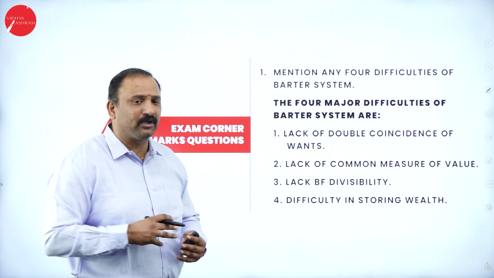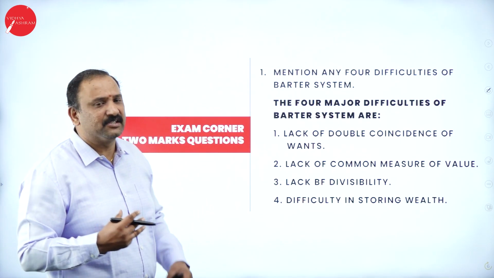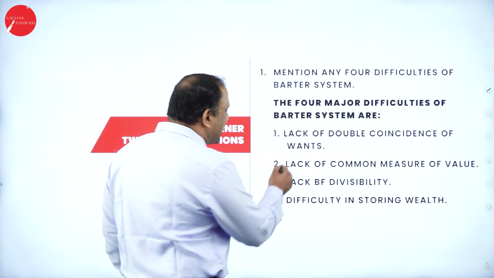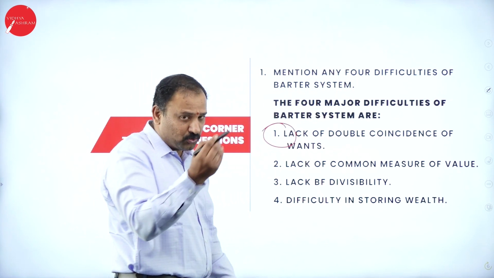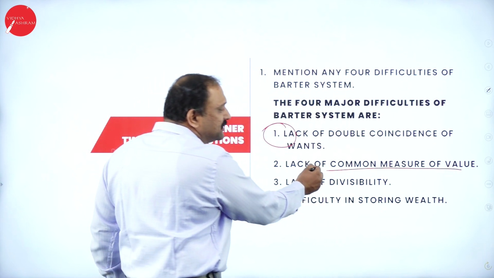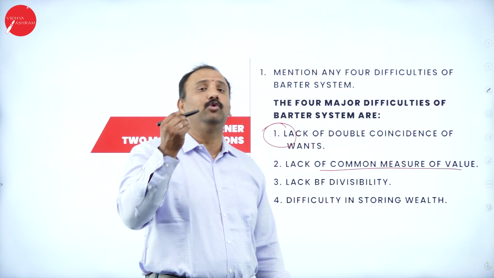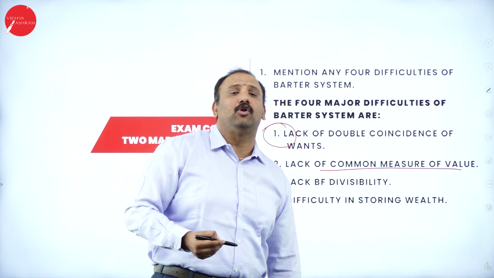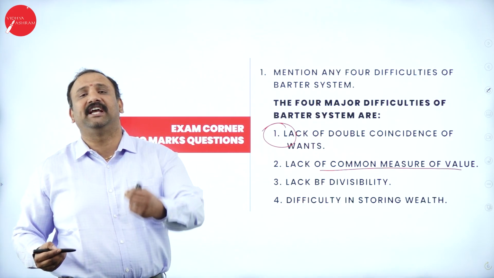We'll talk about what are the four difficulties of the barter system. The major four difficulties: one, lack of double coincidence, because we do not know what is the value. The lack of common measure of value. Please understand that if you do not know the value of a product today, you will not be able to measure its outcome.